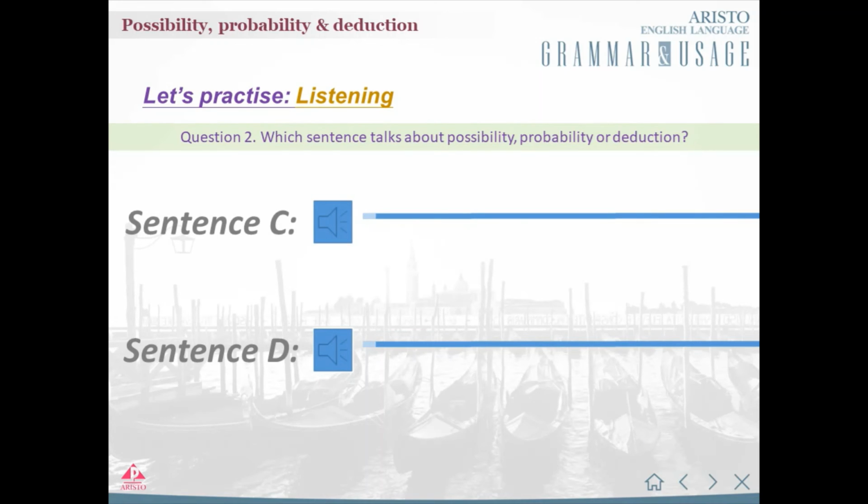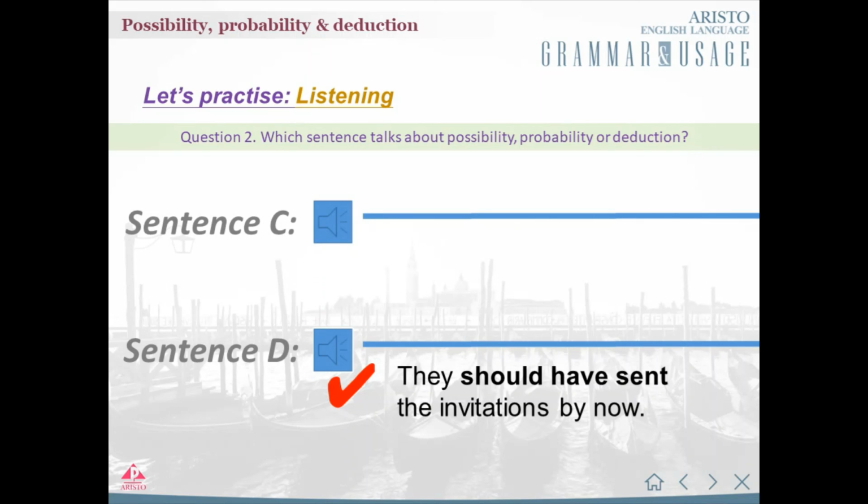Question 2. Which sentence, C or D, talks about possibility, probability, or deduction? C. They should send the invitations tomorrow, or it'll be too late. D. They should have sent the invitations by now. The answer is D. They should have sent the invitations by now.